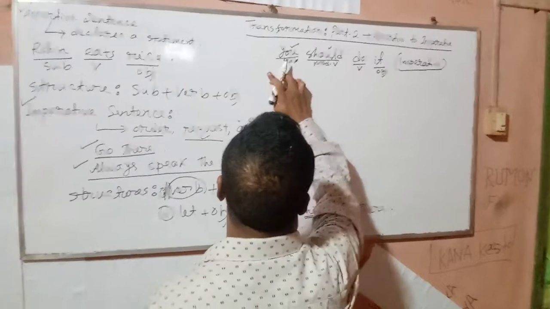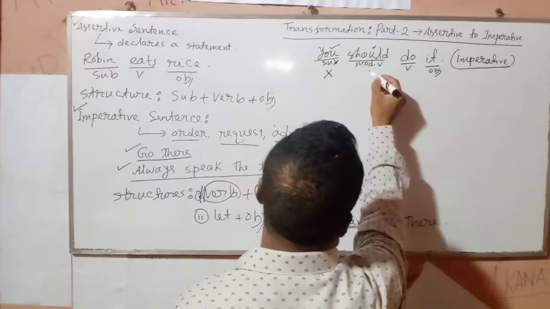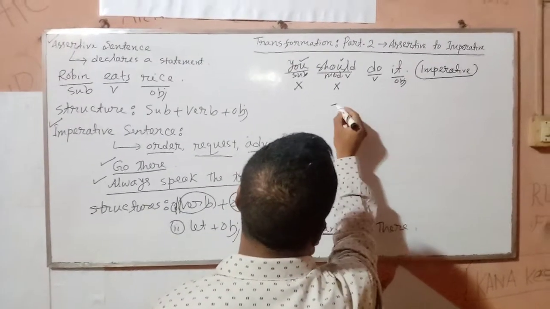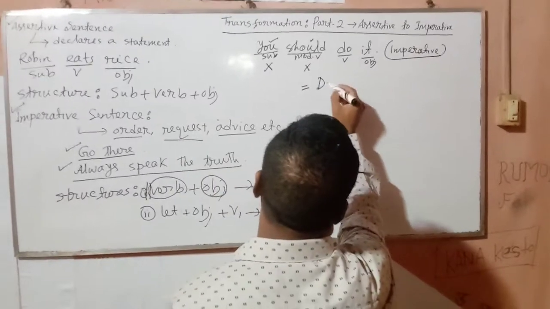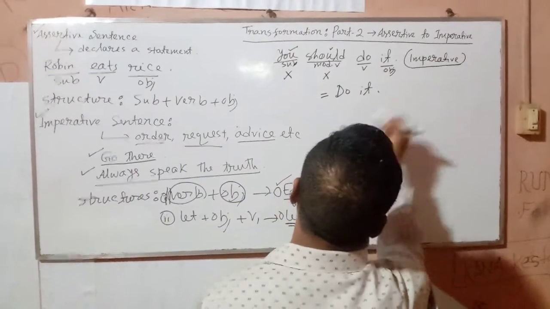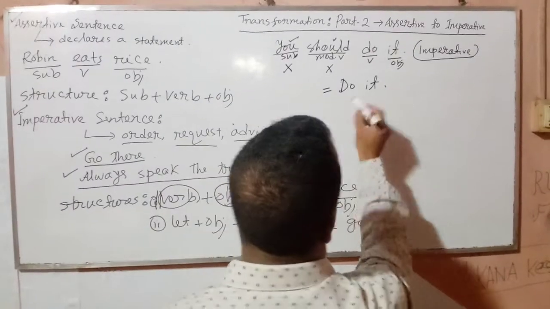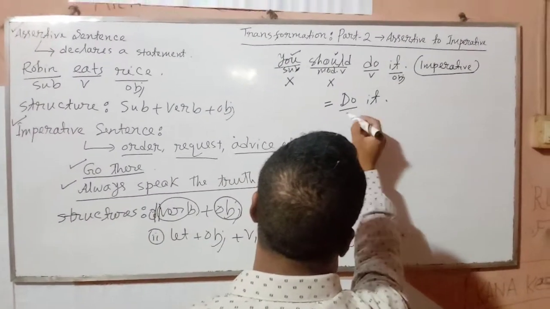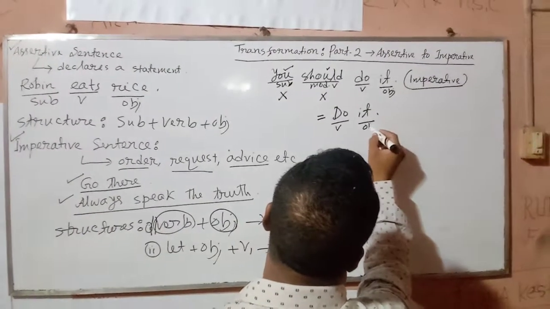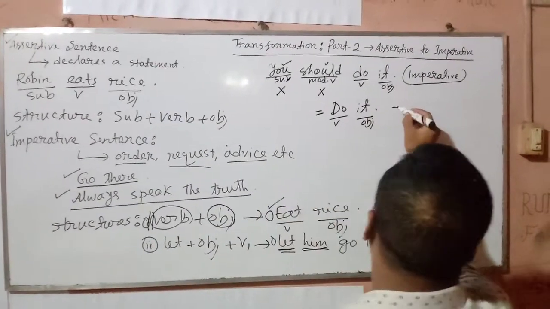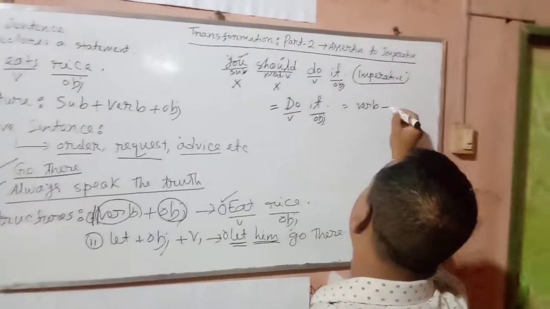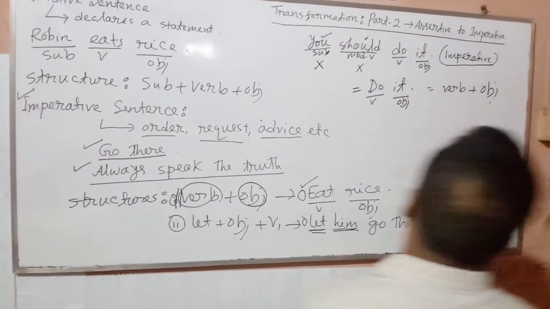Then we can omit this subject and this modal auxiliary verb. Then what do we get? Do it. What do we have? Verb plus object.